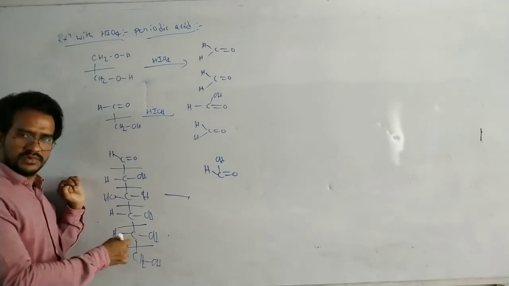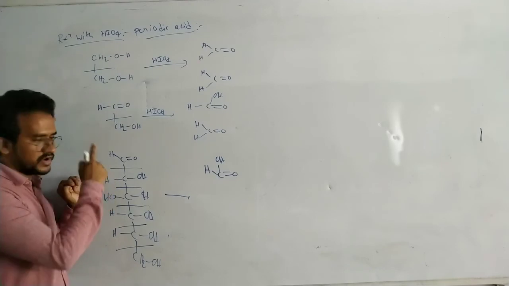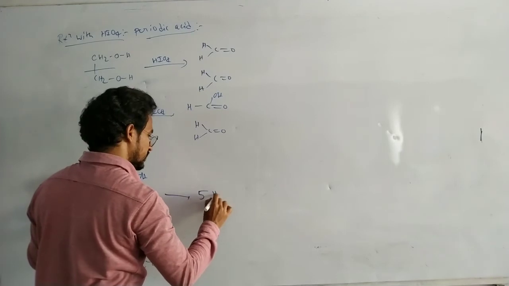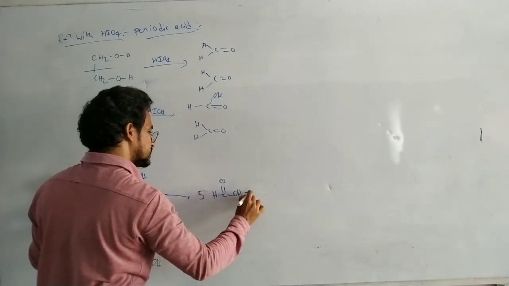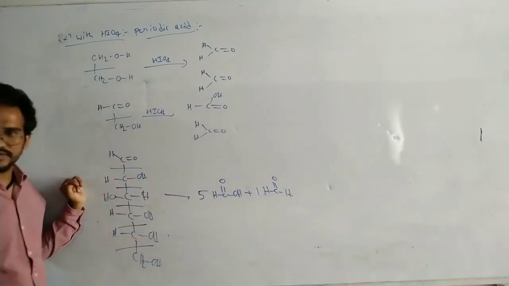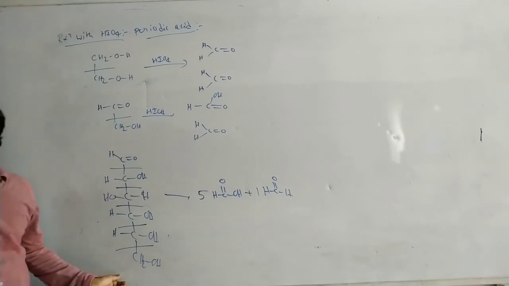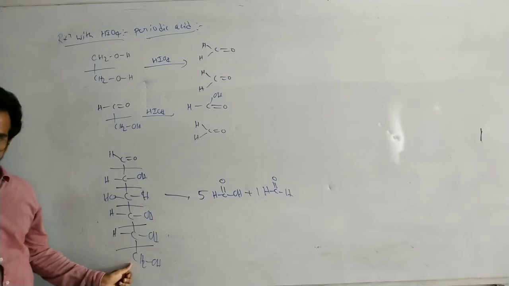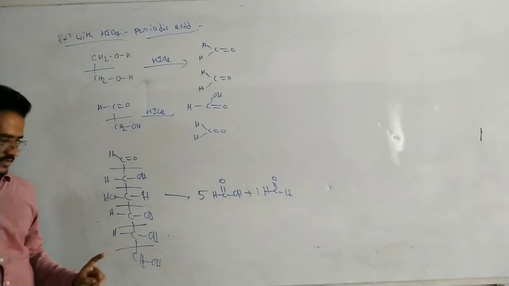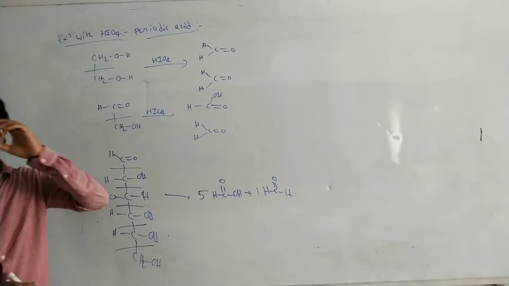Again repeating the same story. So formic acid, formic acid, formic acid, formic acid, formic acid. So 5 moles of formic acid. 1 mole of formaldehyde. It is only once oxidized. Pay attention. It is once oxidized. The others are 2 times oxidized. First aldehyde, next acid. Here it is already in aldehyde form, so it is oxidized to the acid.